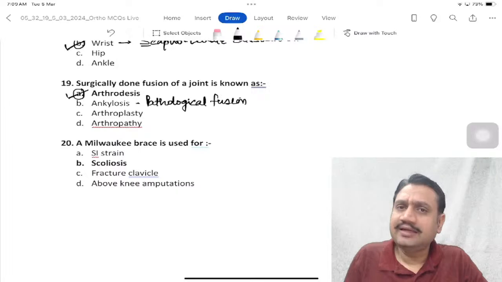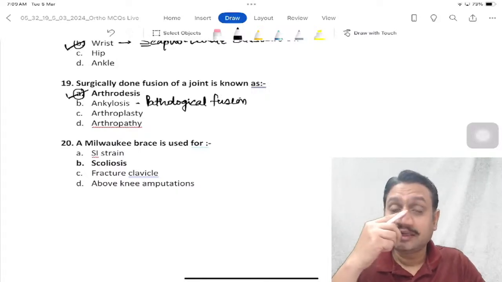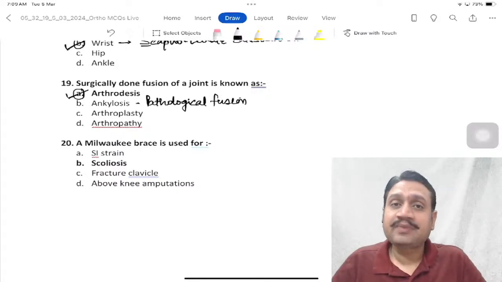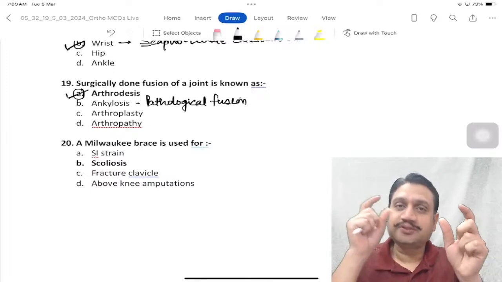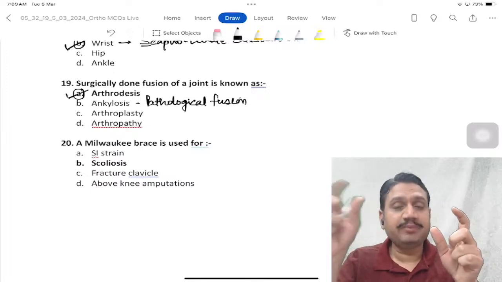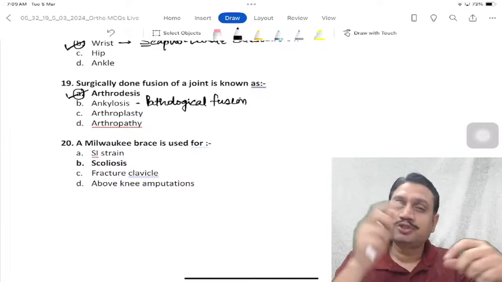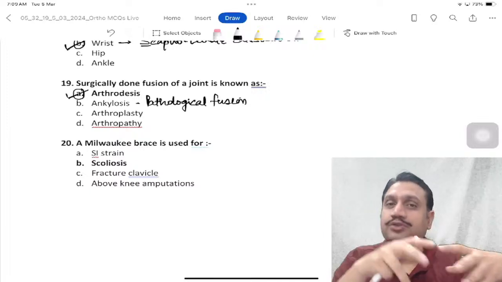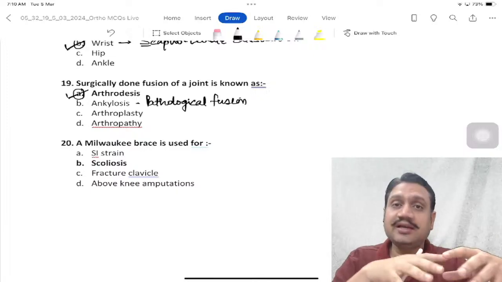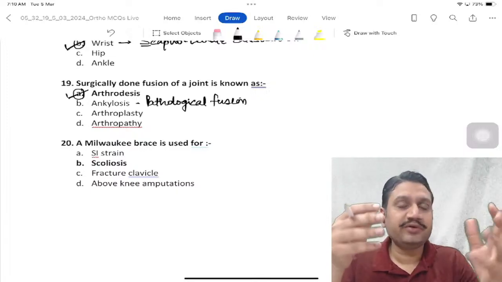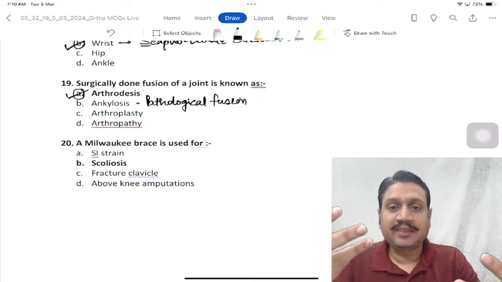You remember any disease by the name of this? Ankylosing. It is ankylosing spondylitis. Ankylosing of the spondy because of itis, the inflammation of the vertebra, spondy is vertebra, leading to its ankylosis. So when a disease leads to fusion of a joint, we call it ankylosis. And when a surgeon does a fusion of a joint, we call it arthrodesis, right?